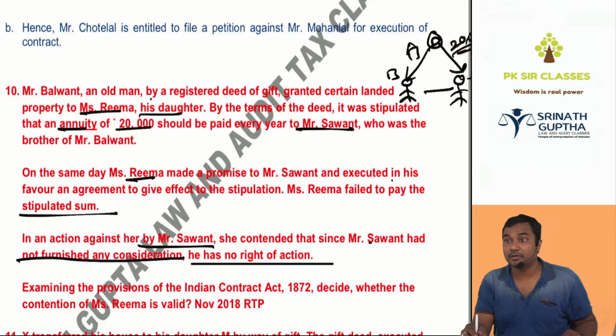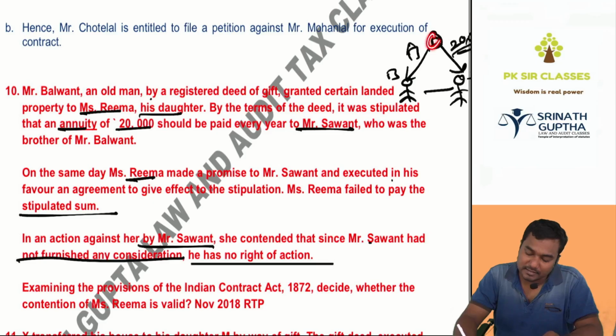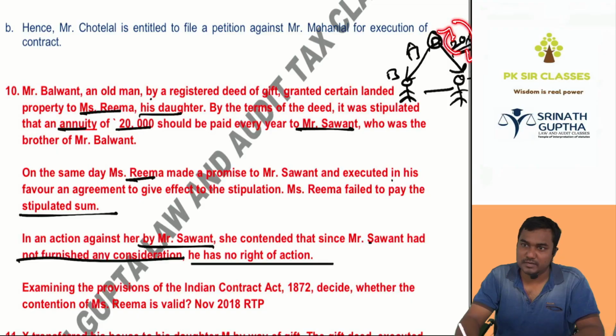Why are you not giving me 20k? Then the daughter said, whose daughter am I? Balwant's daughter. Chacha, every month how much am I giving you? 20k. What are you giving me back? Nothing. So it's no consideration, no contract. Then Chacha said, Beti, every month you are giving me 20k. I am not giving you anything. Something came from your father.